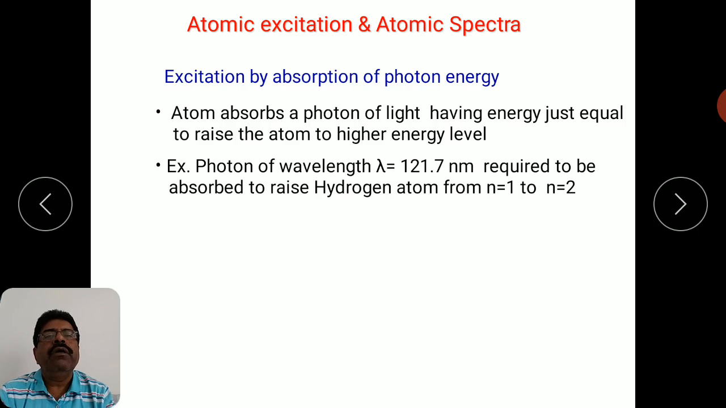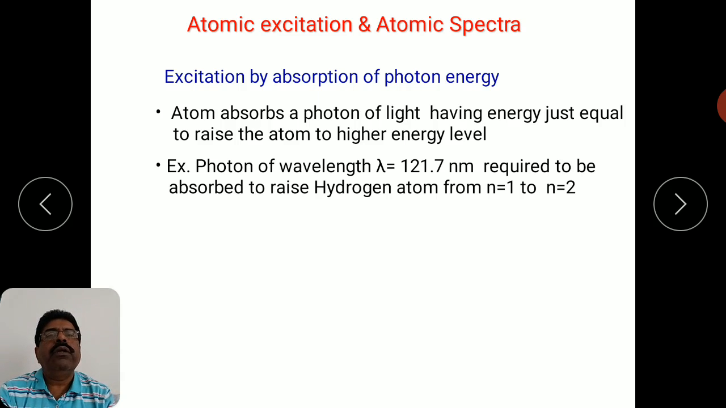If you have a photon energy different than that, suppose a photon with energy slightly less than the energy required, then what will happen? Will it be absorbed? No, it will not be absorbed, and obviously there will be no atomic excitation. So the condition is that the energy should be equal to or greater than the energy required to raise that electron from the lower energy state to the higher energy state. So this is the second method of excitation, that is excitation by absorption of photon energy.